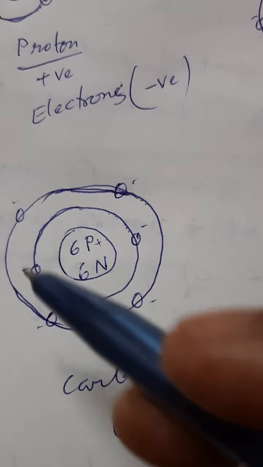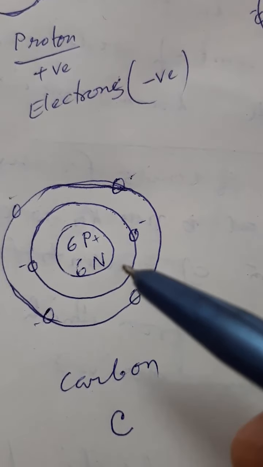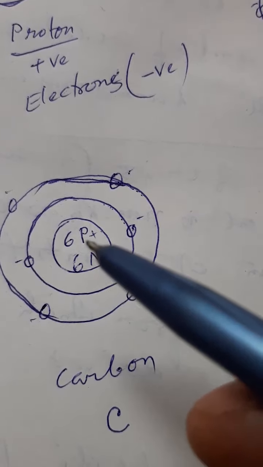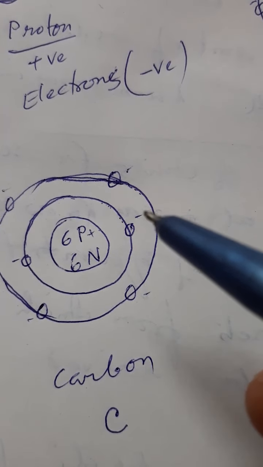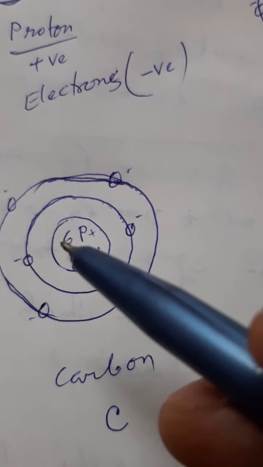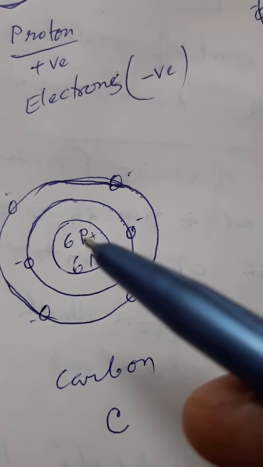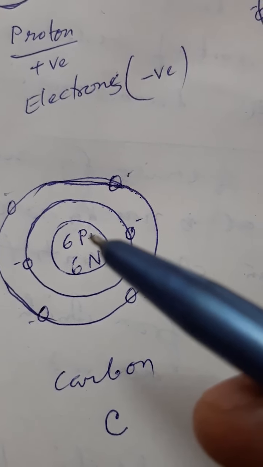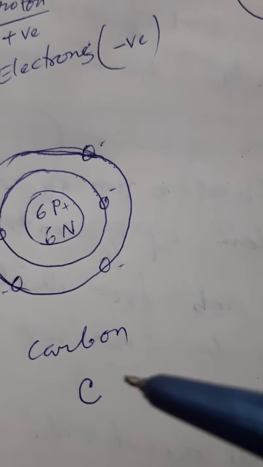So there are 6 negatively charged electrons always moving around this nucleus, and 6 positively charged protons in the nucleus.